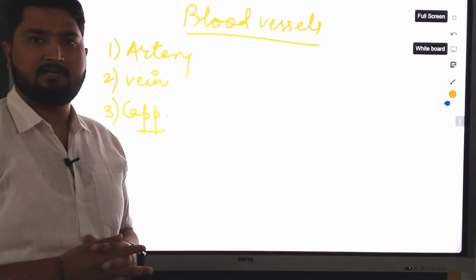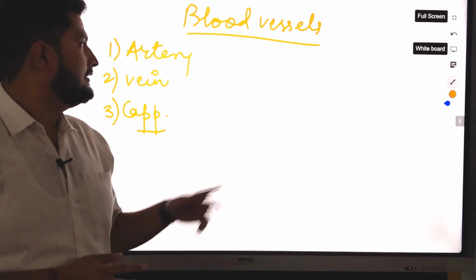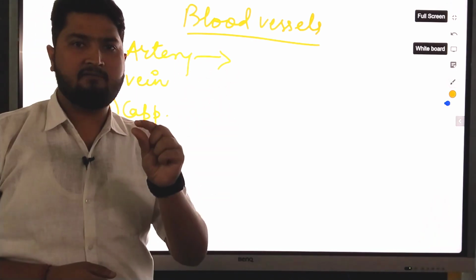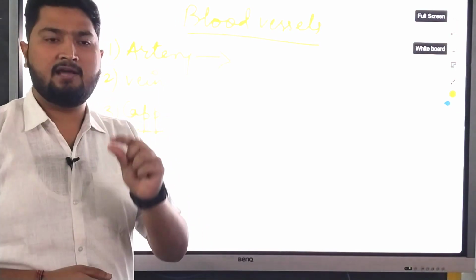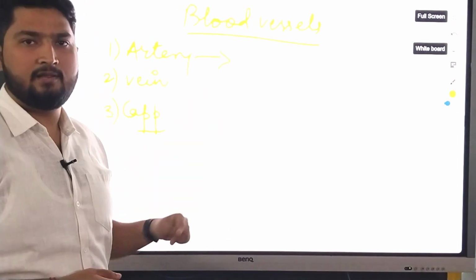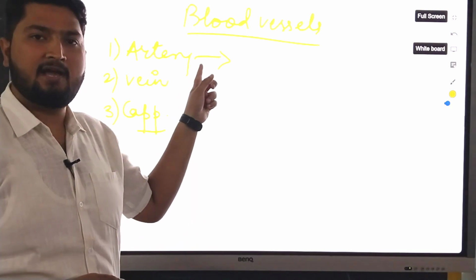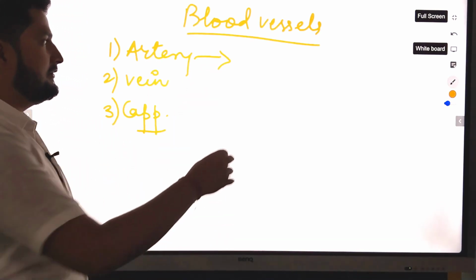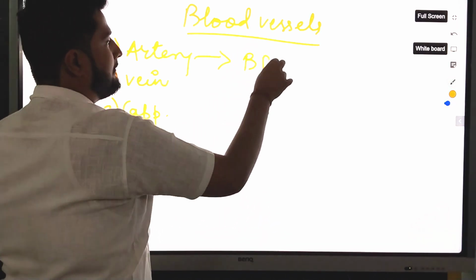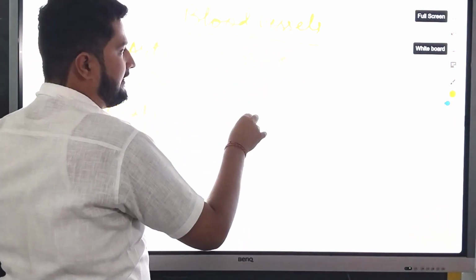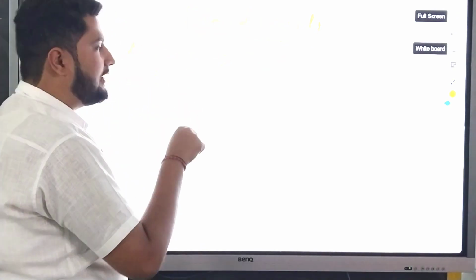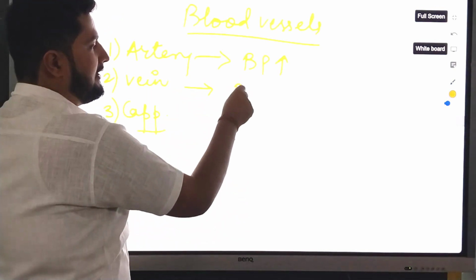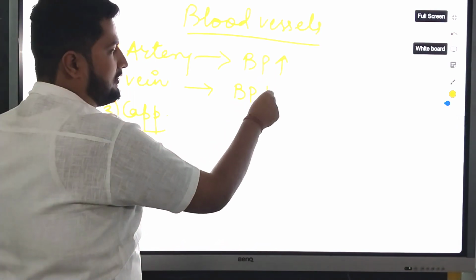But in the 10th standard, you have to go through the concept that arteries are the blood vessels which have a very narrow lumen and they are very thick compared to veins. Why? Because arteries carry blood from the heart after pumping of the blood. Therefore, the blood pressure inside the arteries is very high because they carry blood from the heart. Veins return blood to the heart, therefore the blood pressure inside the vein is low.